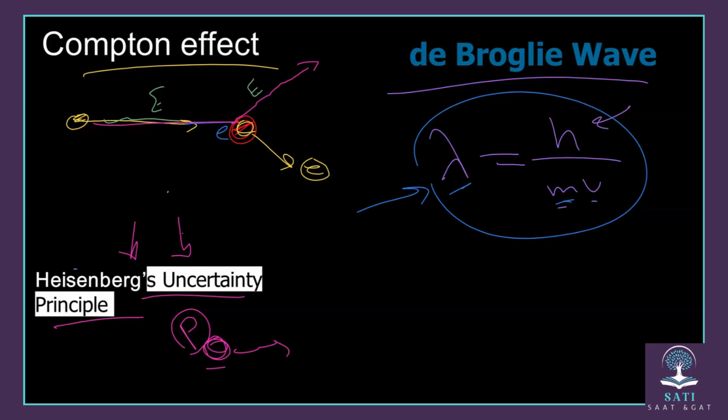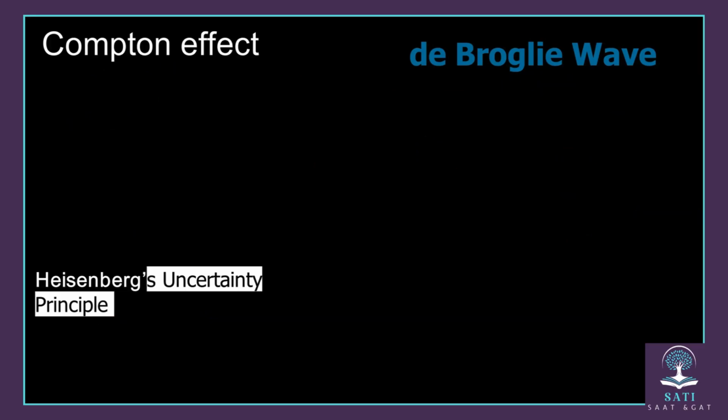For things that we can see with our eyes, like cars and people, the wavelength is so small that we cannot see it. But in reality, based on de Broglie's principle, they have a wavelength.